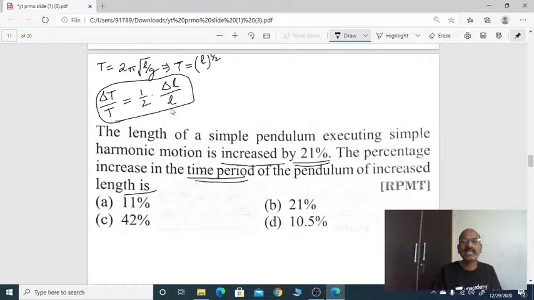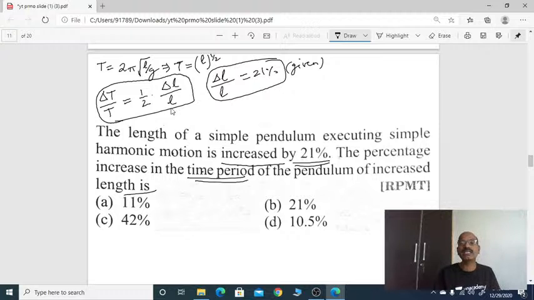Now what is given here? The length is increased by 21%. That means change in length by original length is 21%, already given in the problem. The percentage increase in time period is the question.